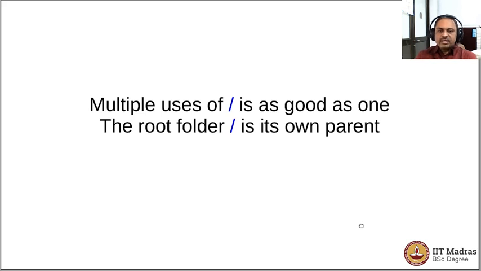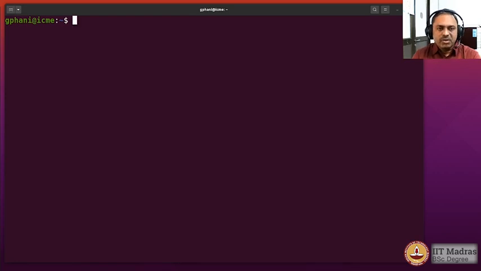As you know, we have been introduced to the /, which is the character used to separate the directories within the file system hierarchy, and it is also the name of the root file system, the starting point of the file system in the Linux environment. We will see that we can use the / multiple times, and it is as good as using just once. And if we try to access the parent folder while in the root folder, we would actually stay in the root folder, which actually means that the root folder is its own parent. So as we said, multiple uses of the / is as good as single usage.